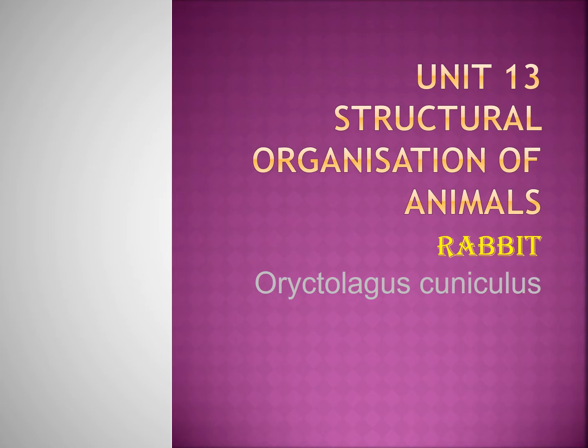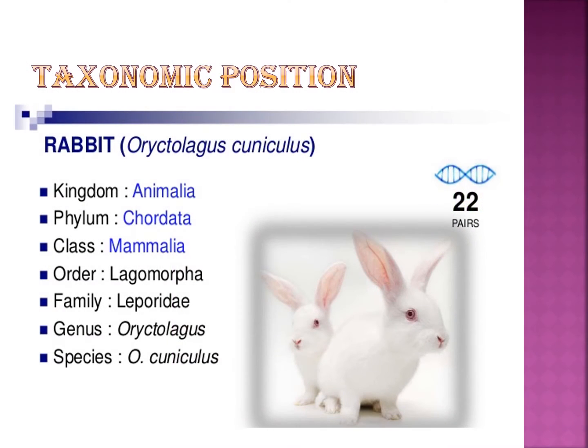Okay, very good. Already in this chapter we saw about invertebrates. Now we are going to see chordates. Example: rabbit. Now let's see about rabbit.